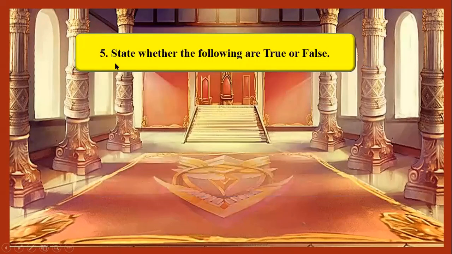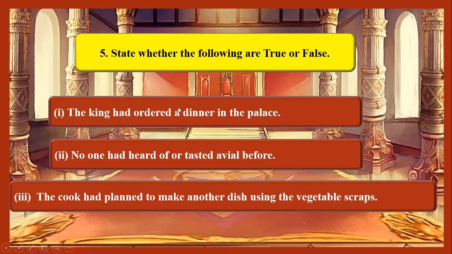The next question is, state whether the following are true or false. There are 3 statements given in this section, and it is based on the story Wonderful Waste. You need to go through these and find out which statement is true and which is false.